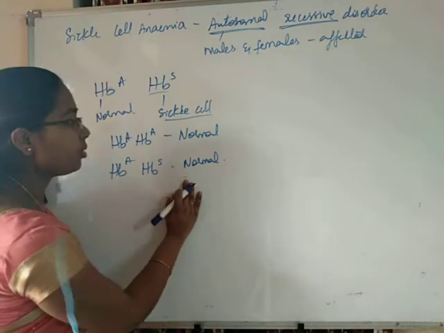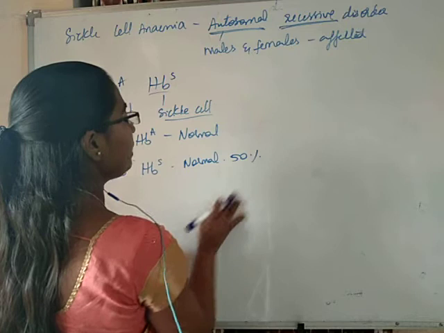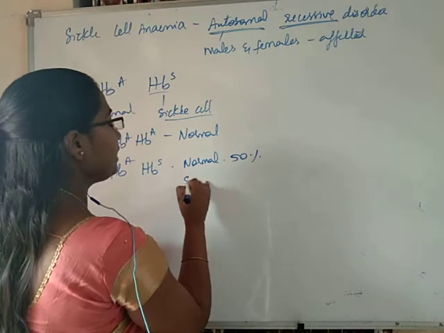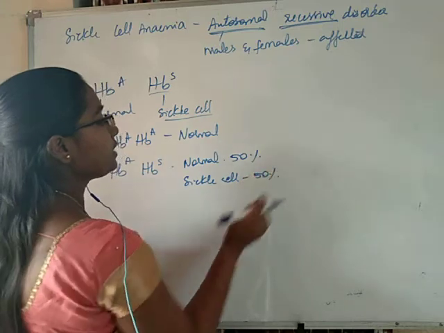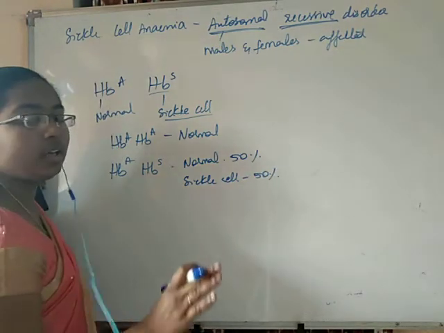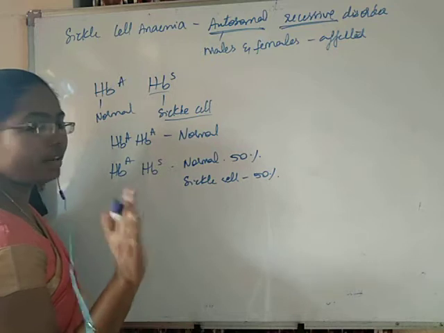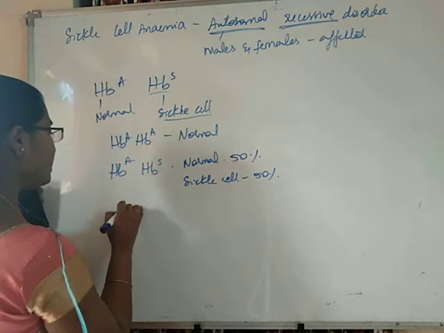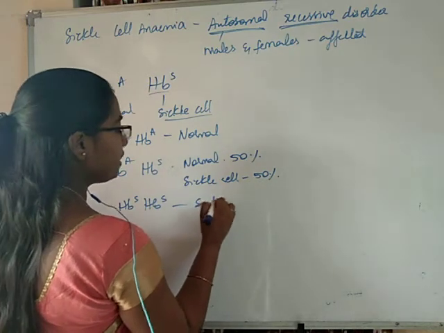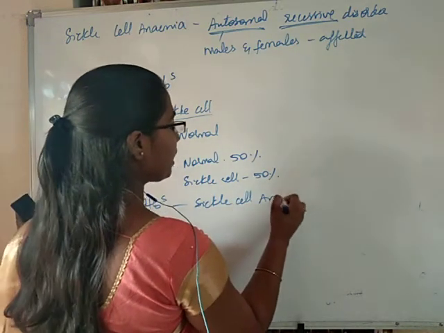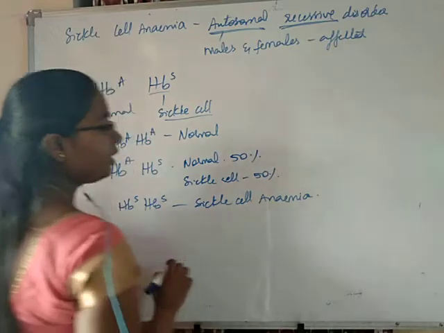Not completely normal: 50% of the red blood cells are normal, 50% of the cells are sickle celled, but still they don't show any effect. They can survive happily. But the HbS HbS condition is going to suffer from sickle cell anemia.